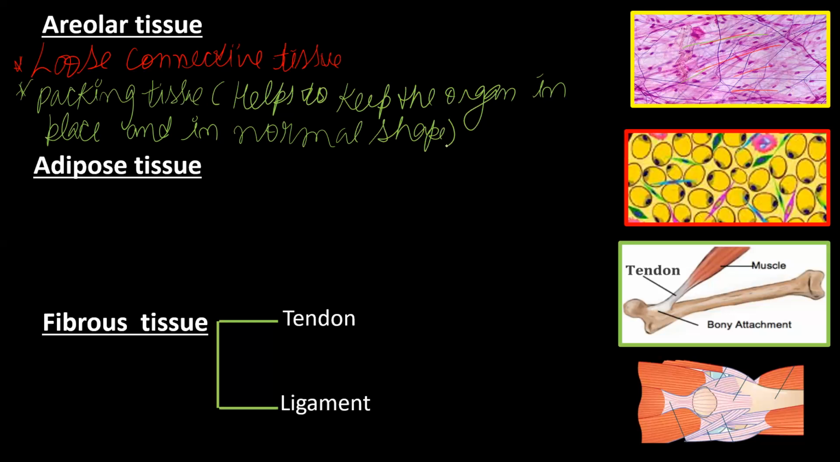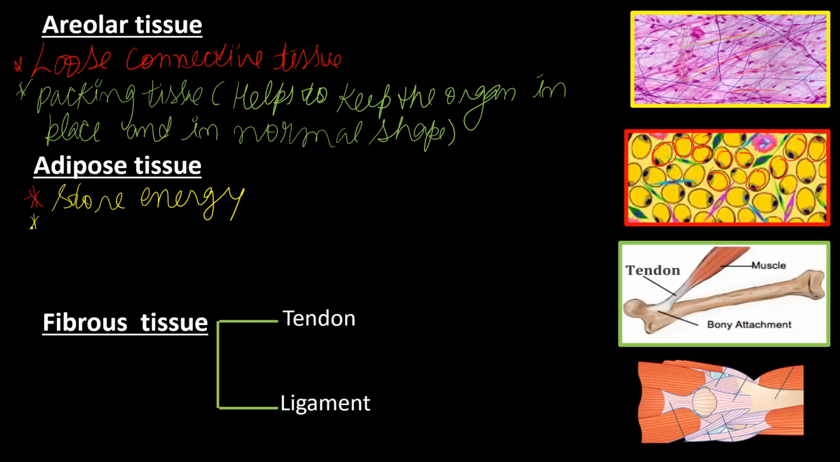The next one is adipose tissue. These tissues will store the fat. And this fat is very necessary for the body. Why? Because fat cells act as a storehouse of energy. They will store the energy. In emergency times, this fat is converted into a usable form. It will simplify it and the human can use it.